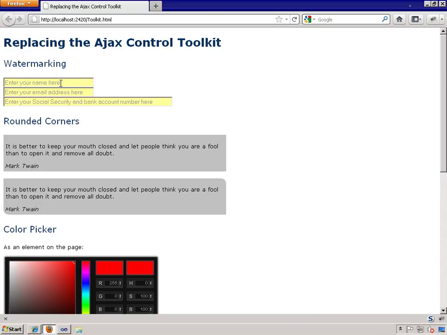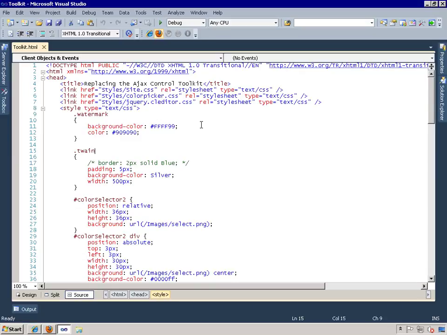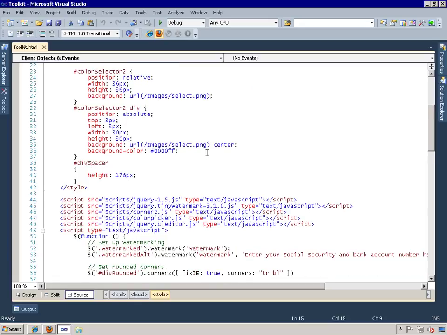So here's that first example. I can enter the field here, type in Don Kiley, and I can enter the various other fields, and you can see the behavior pretty much mimics the text box watermark control. All right, go back over to the sample here.